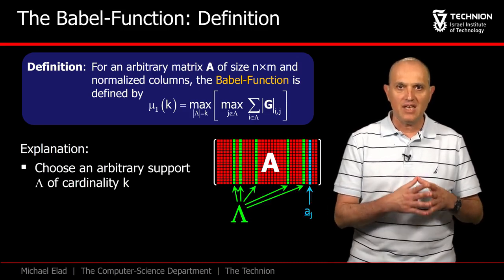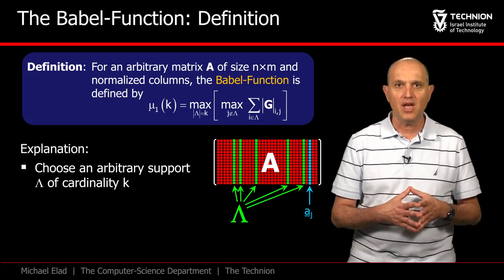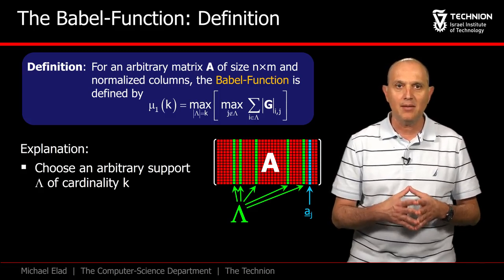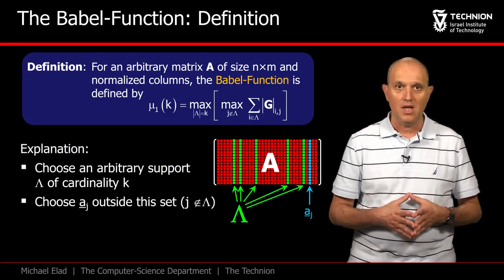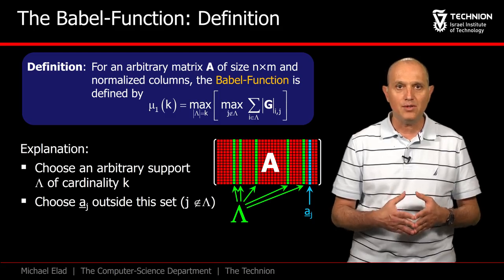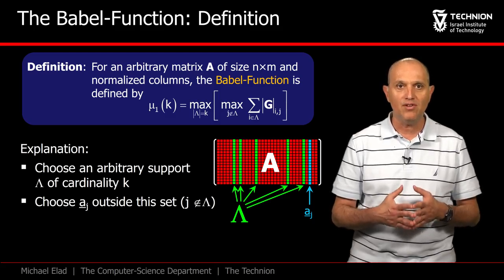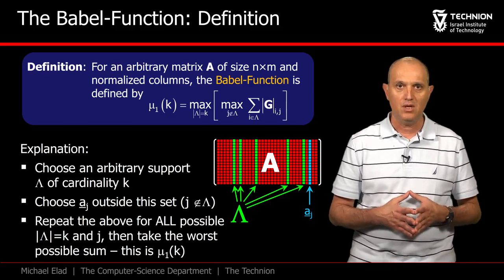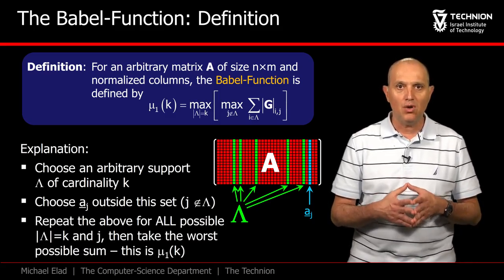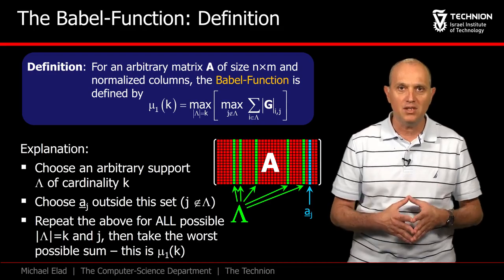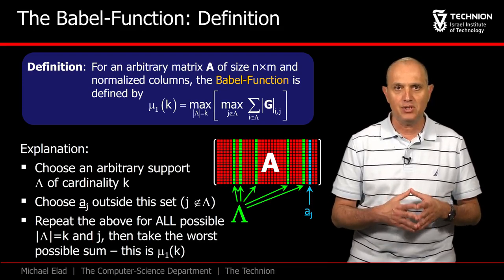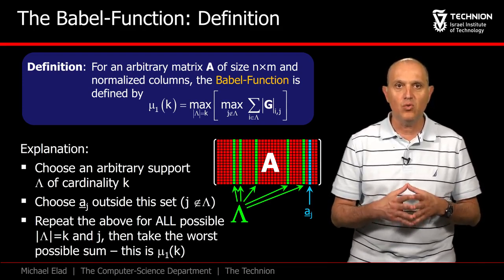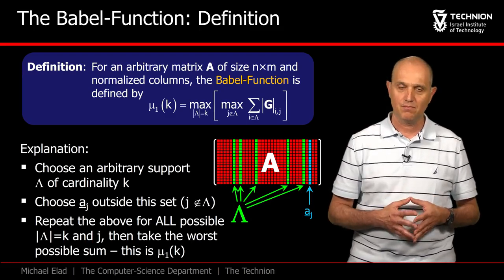We get the matrix A and choose an arbitrary set of k columns from it, denoted as capital lambda. We choose another column aj from outside of this set, and then compute the sum of the absolute inner product of all the vectors in lambda with aj. Now imagine that we repeat all this process for all the possibilities of choosing lambda and aj. And let's maximize the above mentioned sum. This is mu1 of k, the Babel-Function.